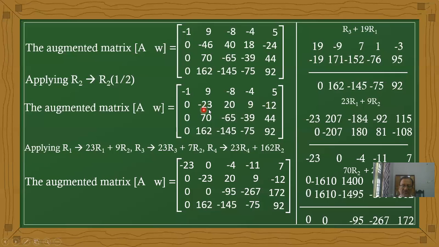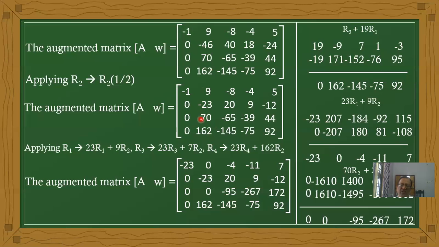Now, after the second row second column value, we are converting the remaining values above and below into zeros. 9 and 70 and minus 162 we want to convert to 0. How does that happen? 23 times R1 plus 9 times R2 becomes 0.